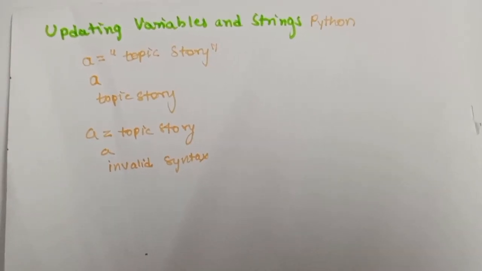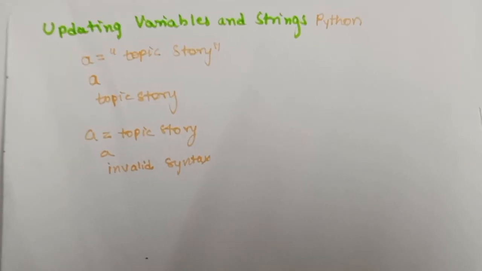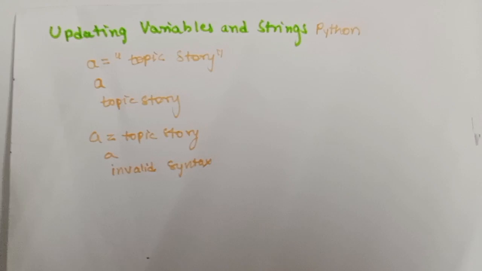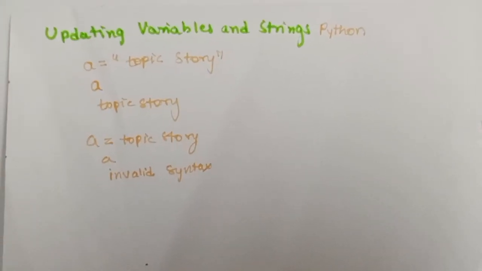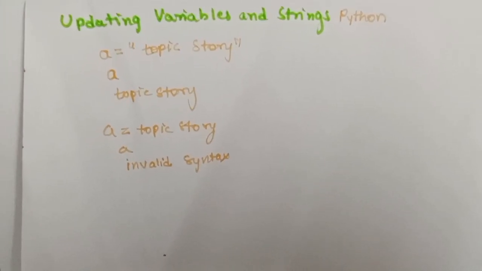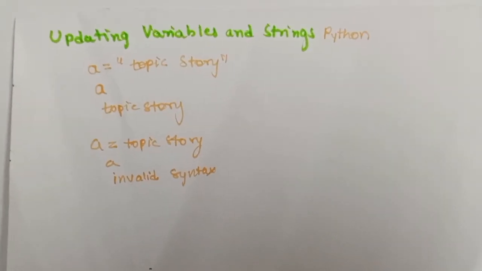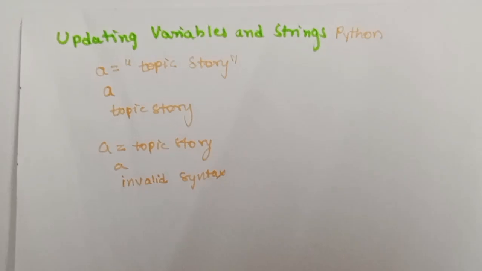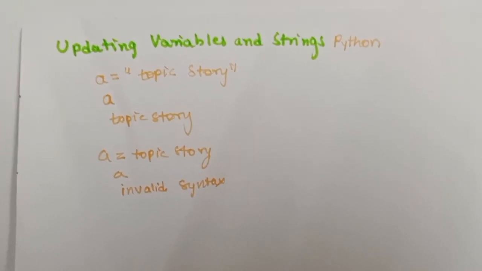So the system shows an error to it. Generally coders get many errors. It's not a big issue. At that time we have to ask the system what we actually have to do in order to overcome this type of error.